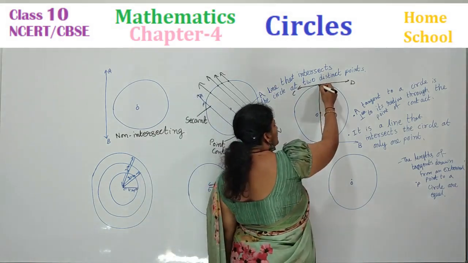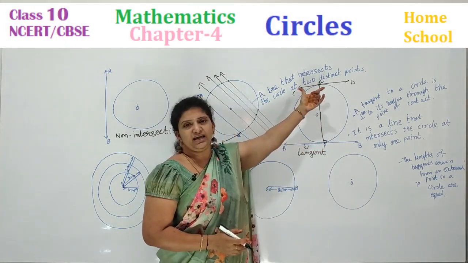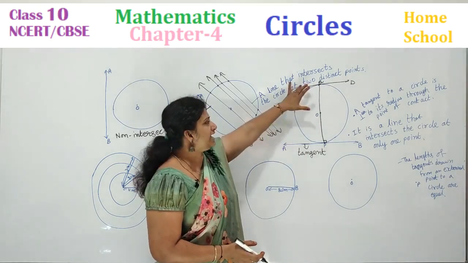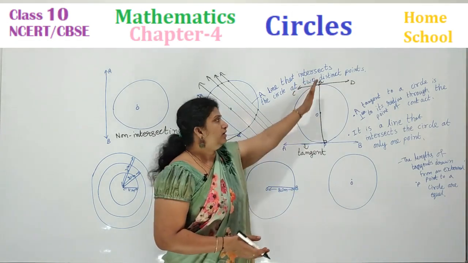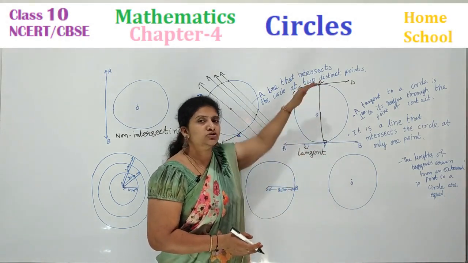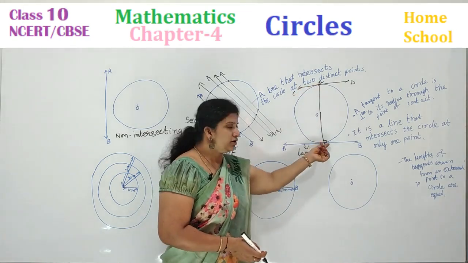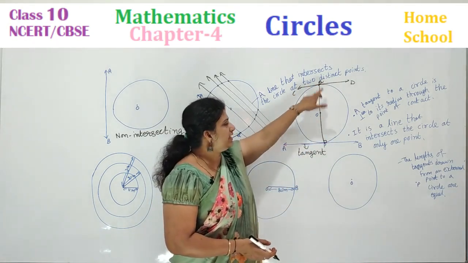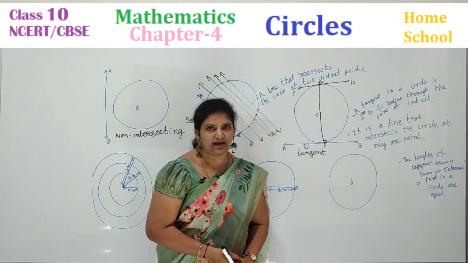Here also it is touching at one point. Let me mark it as Q. AB and CD are parallel to one another. These two tangents we call parallel tangents. How can we say? When you draw tangents at the diameter's end points, those two tangents are parallel. And from the points of contact, they are perpendicular. This is also perpendicular, and this is also perpendicular, which means it creates a right angle.